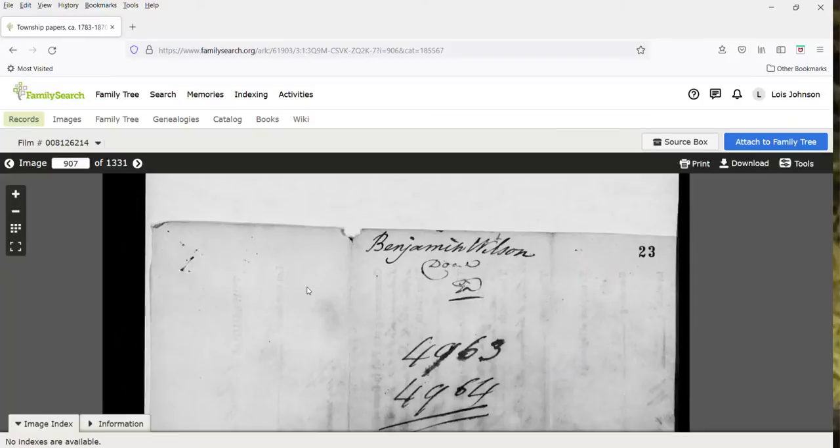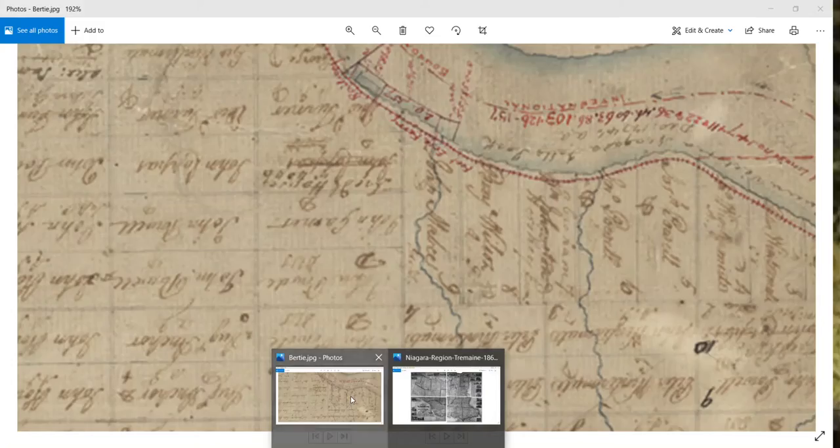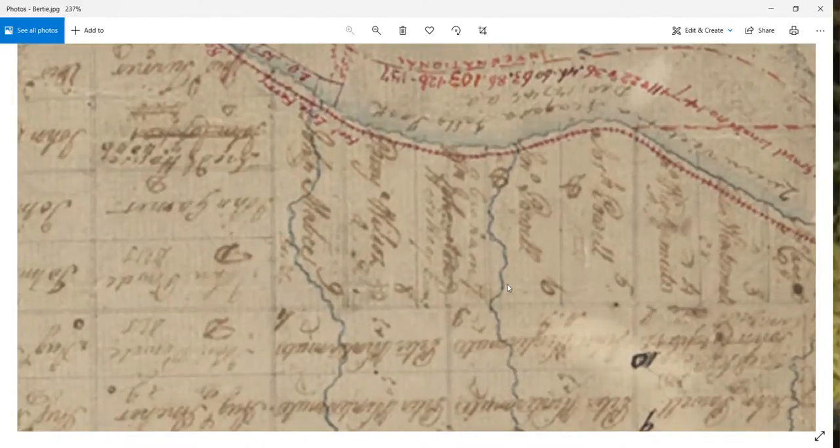So we are looking at lot 8 in the first cross section. I'm just going to pull up the patent map here. And over here, this is what they're talking about. This is lot 8 is here, and this is Benjamin Wilson.